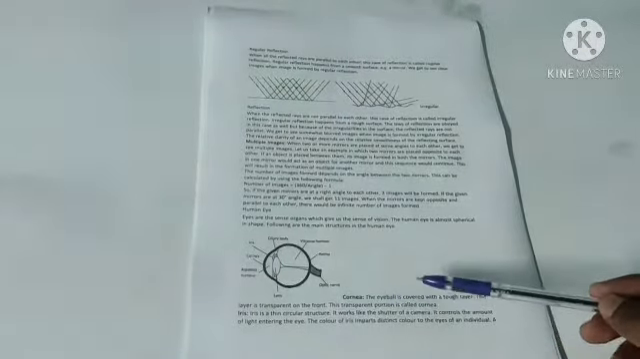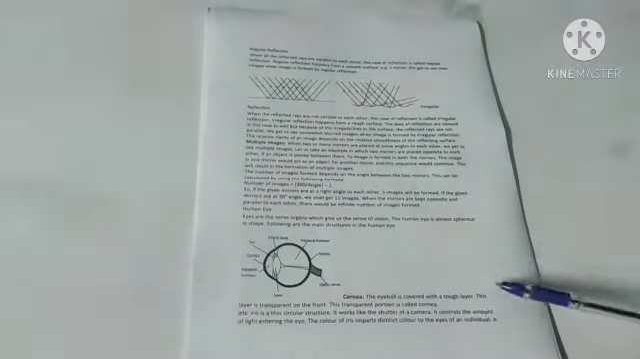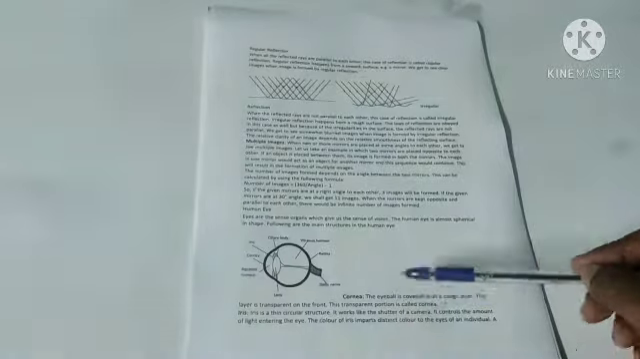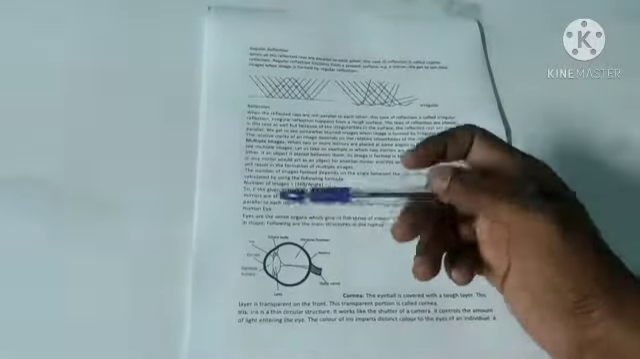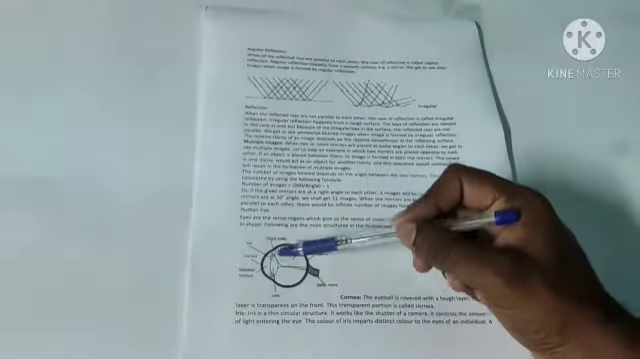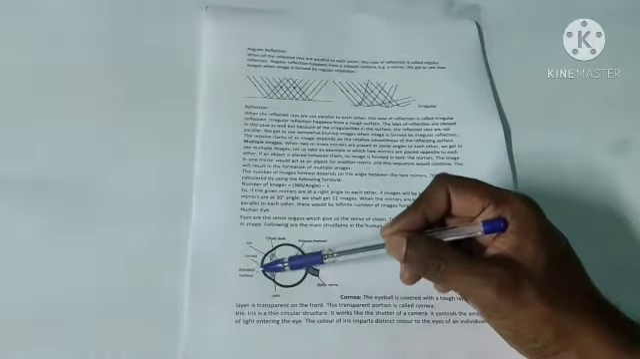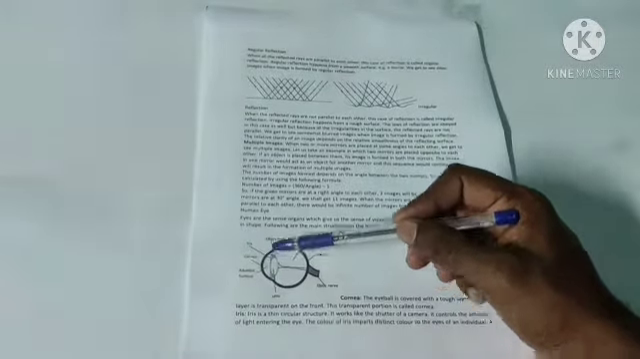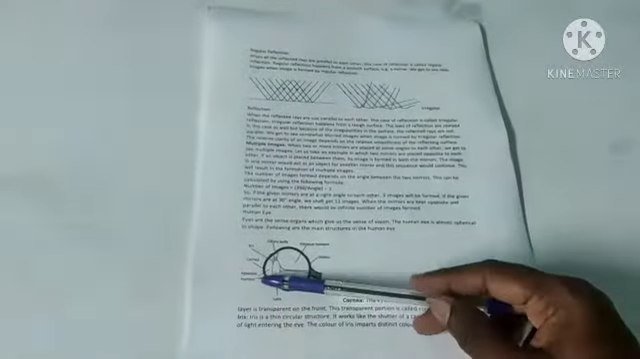Cornea. The eyeball is covered with a tough layer. This layer is transparent at the front. This transparent portion is called the cornea. Here, see, this front part is covered with a tough layer, and this transparent portion is known as the cornea.